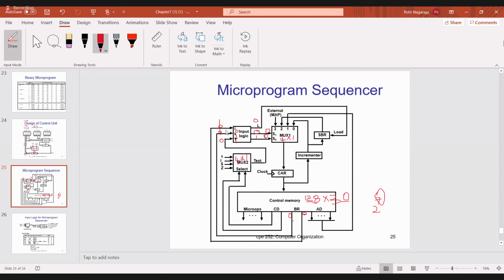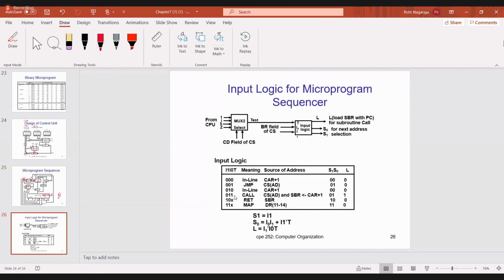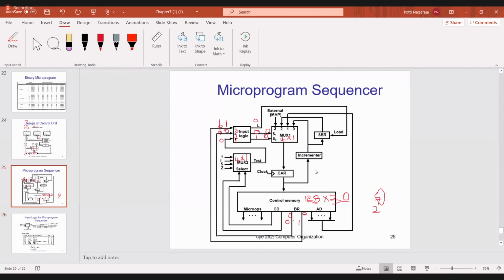Okay. I1 is 0, and I0 is 1. So what is the VR value? The same value, no. This is 0. And this is 1. And what is the T value? 1. Assume the T value is 1.